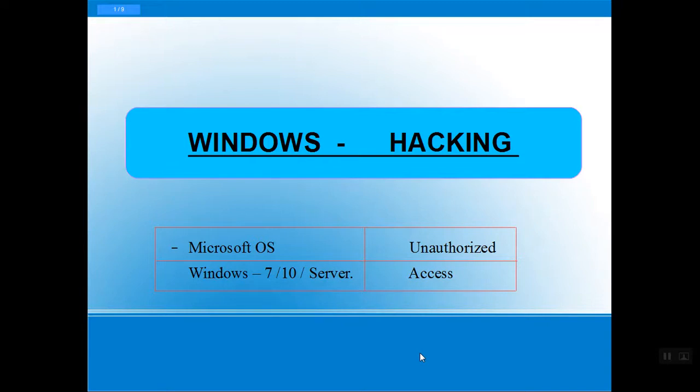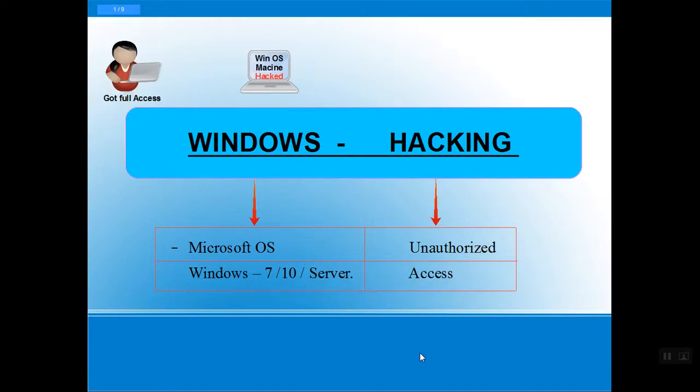First of all, Windows hacking comes with two words, Windows and hacking. Windows is related to the Windows operating system. It's universally accepted, an operating system used by Microsoft. It has operating systems such as Windows XP, that is not in use, but Windows 7, Windows 10, Windows Server, and we have other Windows related systems. So Windows is related to Microsoft, and hacking is related to gaining unauthorized access without the knowledge of your victim, or going through any phishing manner, or luring him to access information.